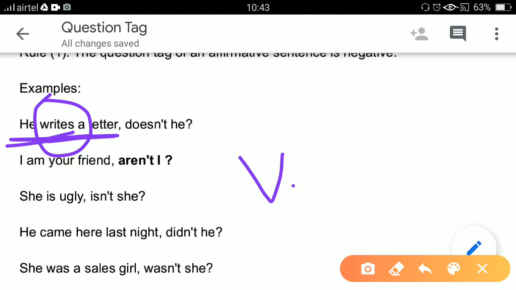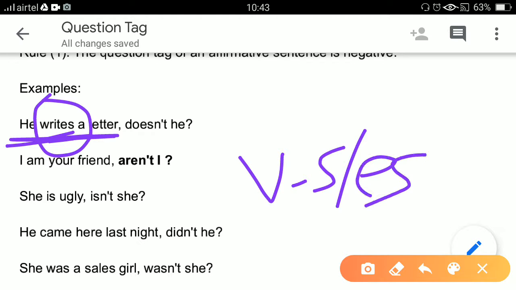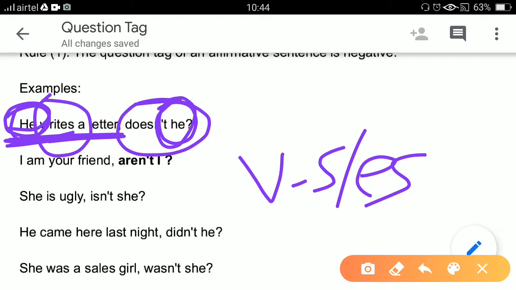So if there is any s or es at the end of a verb, you find that the tense of the sentence is simple present tense, and that's why for this affirmative sentence we use doesn't. And after doesn't I am using he. He is the subject here.